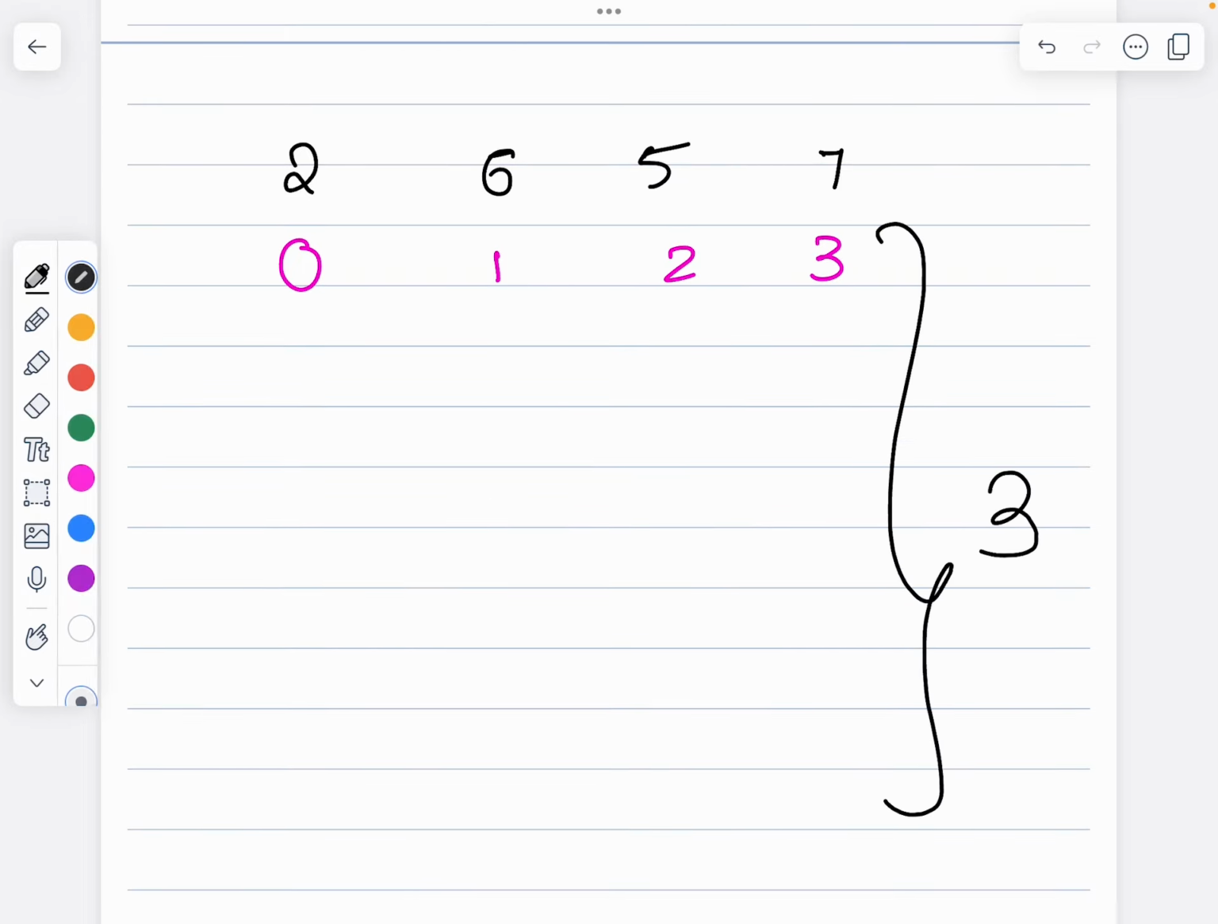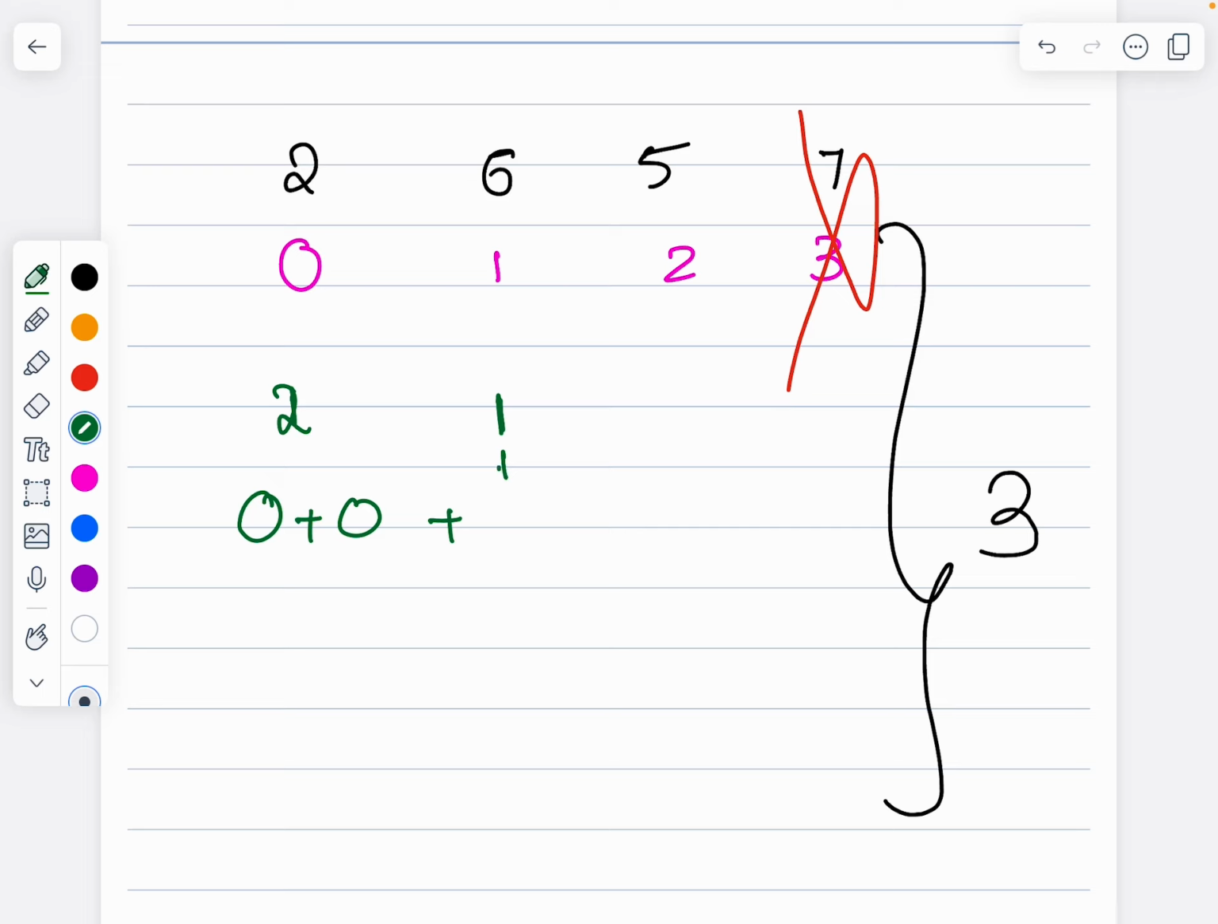3. But the ball cannot be 3, because I have to select a total of 3. So one of the balls cannot be 3. So I'll go for the maximum. I'll select 2 balls from here, then 1 ball from here. If I select 2 balls from here, which is 0 plus 0, 1 ball from here, which is 1, and 1 ball from here, which is again 2, that gives me 3. So this is one combination.